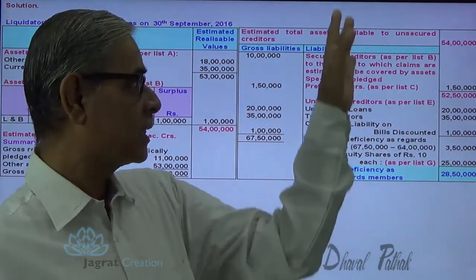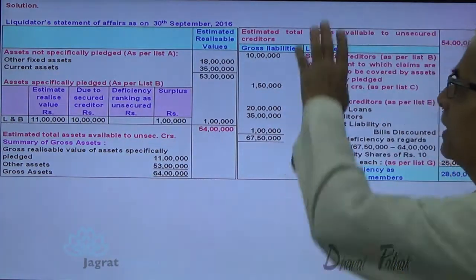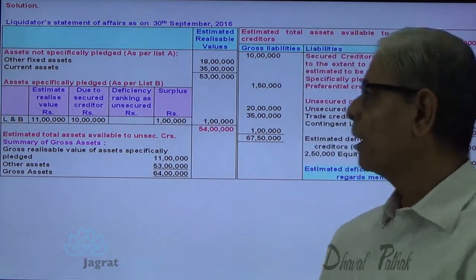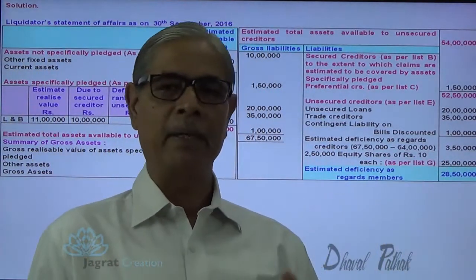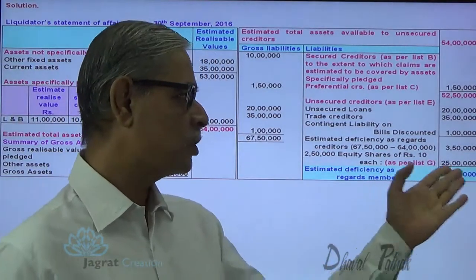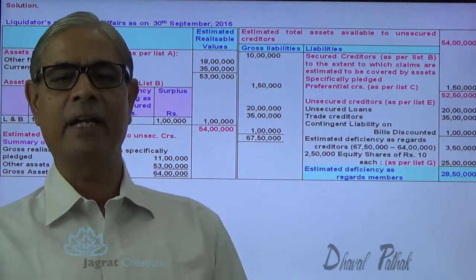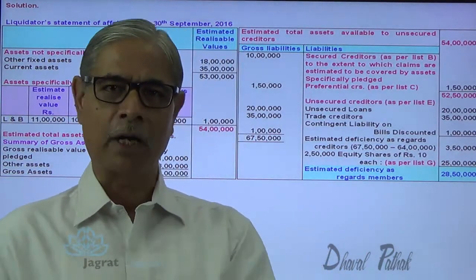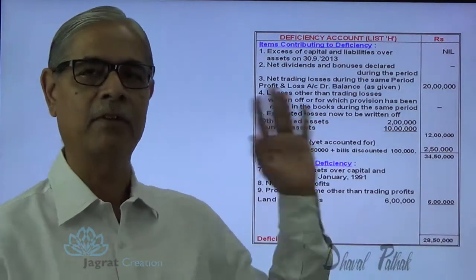Now the liquidator has already made a statement of affairs in this fashion. Once again I say that this side you have to record in continuation. That I repeat once again. But here I have already worked out the deficiency for the purpose of making payment to equity shareholders. Now if you ask a question, how this 28,50,000 deficiency has occurred, please explain. For that, you are required to prepare the deficiency account as per list H, which I have already explained to you, which I just report to you here once again, 28,50,000.